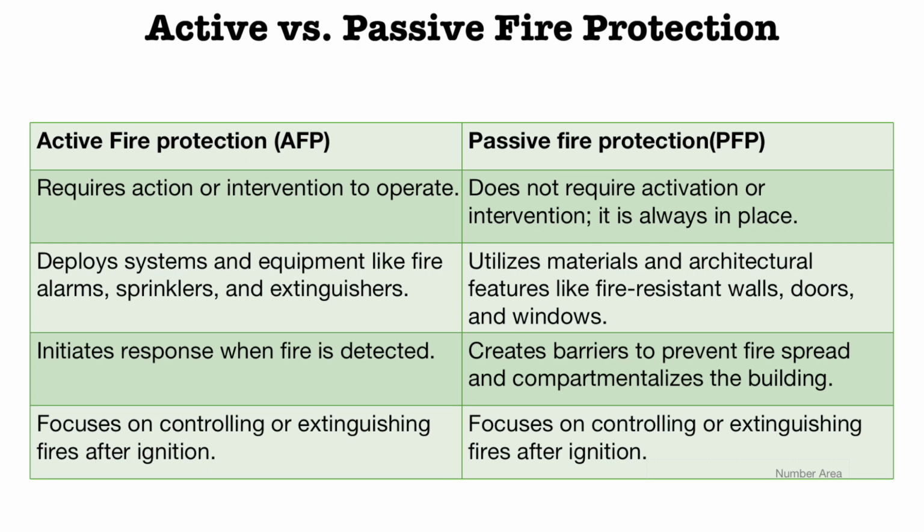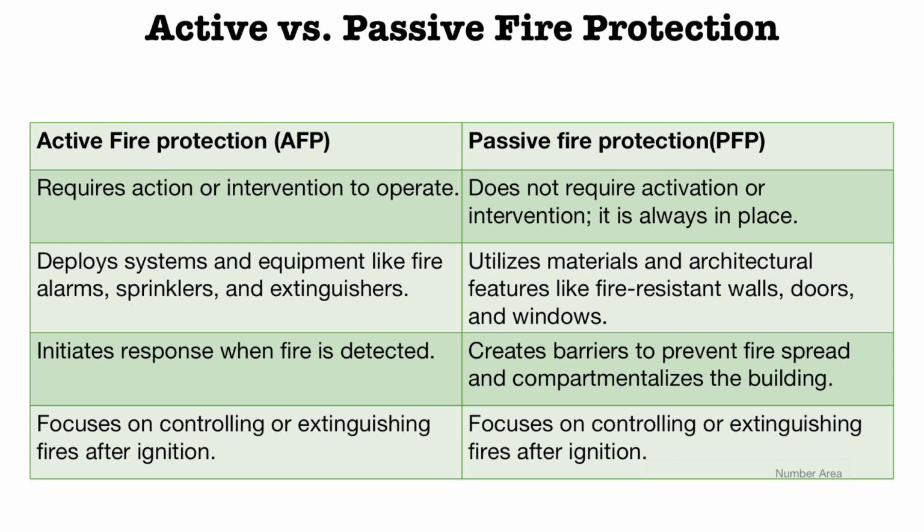Active fire protection deploys systems and equipment like fire alarm, sprinkler, extinguisher, while passive fire protection utilizes material and architectural features like fire resistance walls, doors and windows.